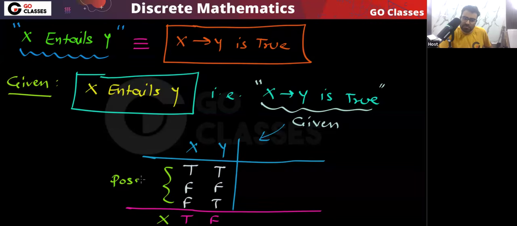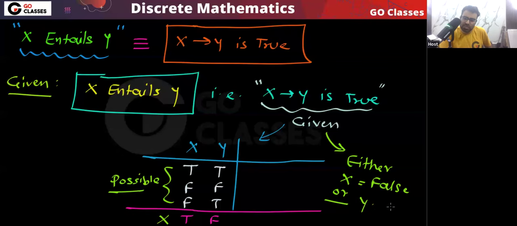But these are possible. So we can simply say that either X is false or Y is true. These three combinations are possible, and they imply that either X is false or Y is true.